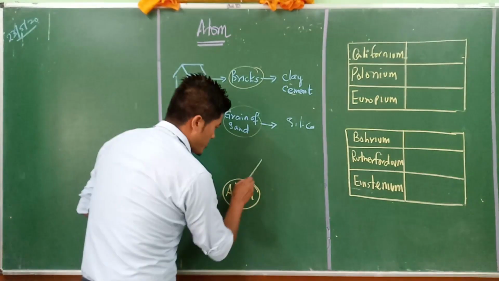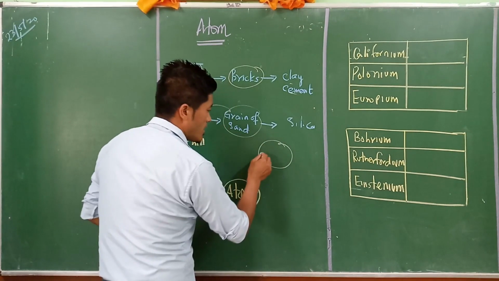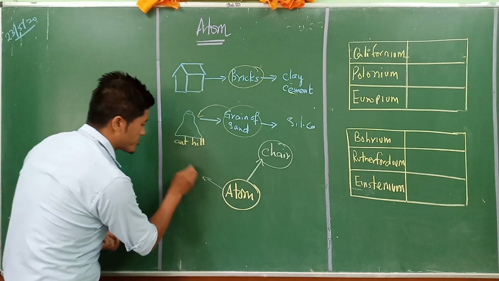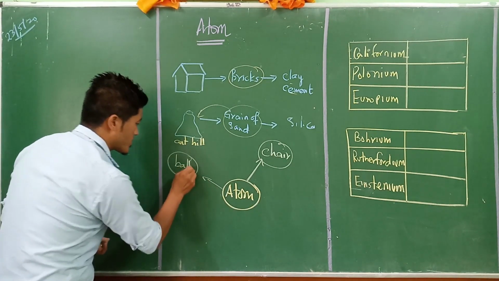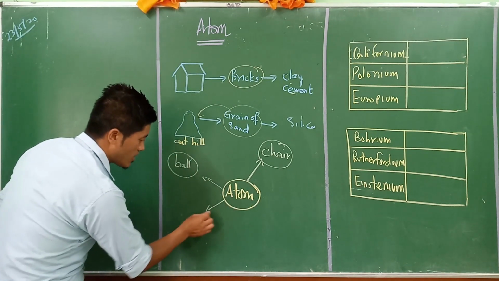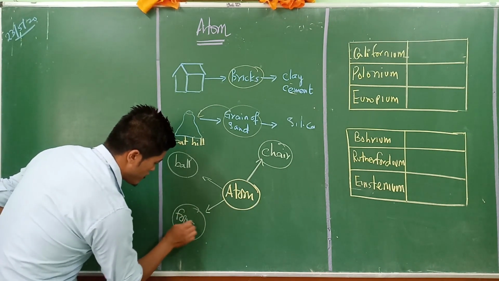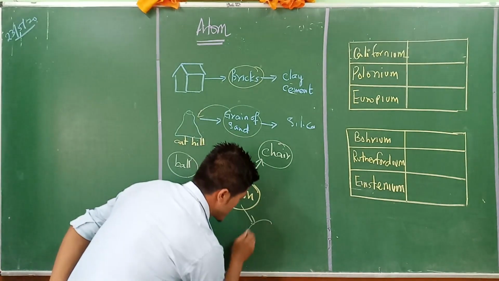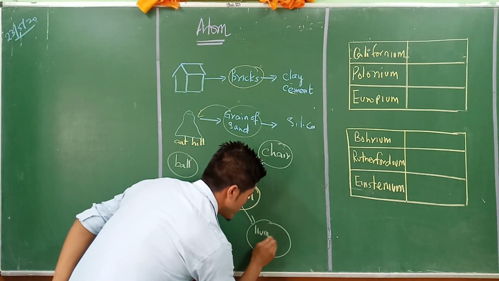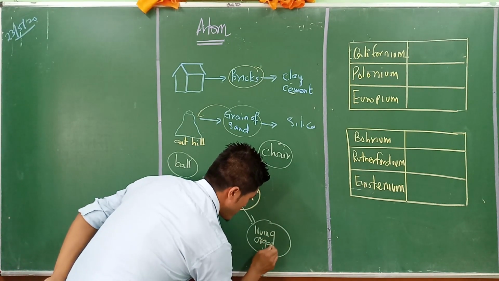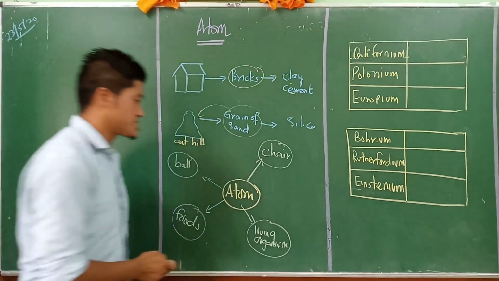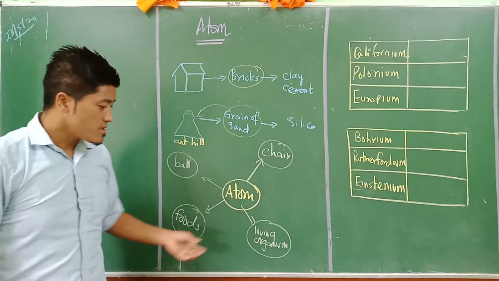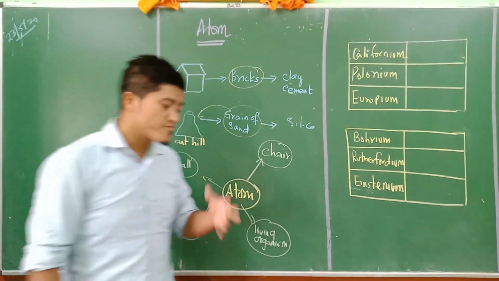For example, let us talk about a chair, right? Then we talk about a ball. Then we talk about foods. There are many kinds of things here, but there is another one, that is living organisms. All of these are matter, but in the case of living organisms, we have different types here.